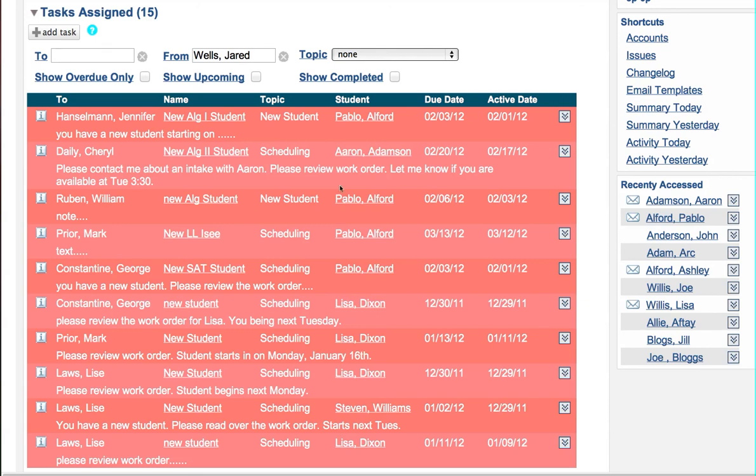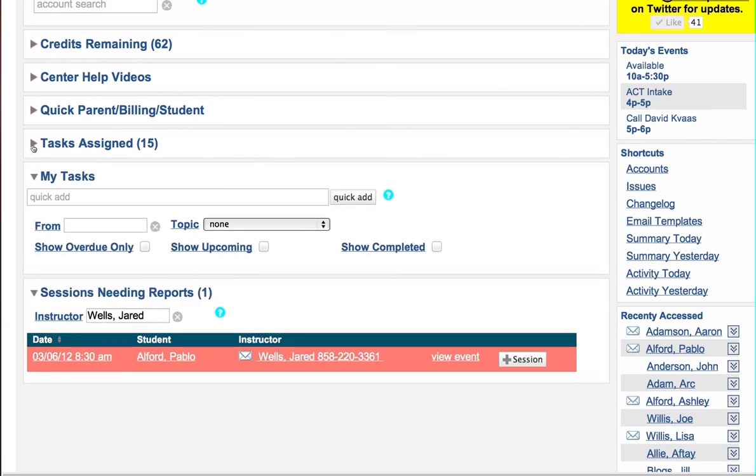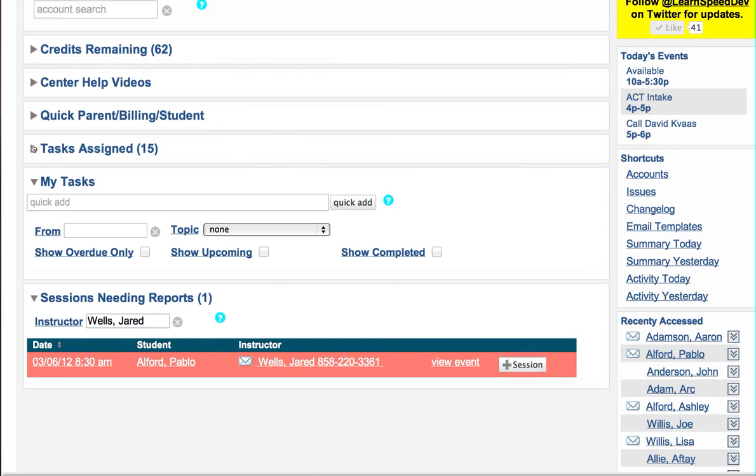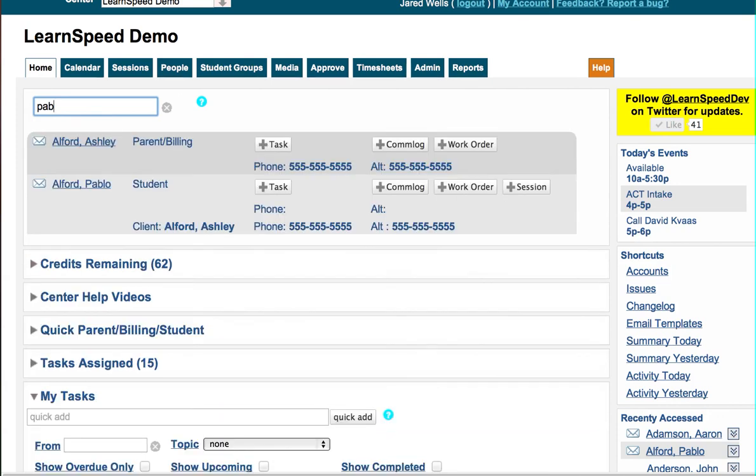So that's tasks in the system. Very useful feature, making sure that we have communication with accountability. There's a second thing I wanted to touch base on really quickly, which is communication logs. And this is when a parent calls in, or an instructor, you're having a conversation, anybody that calls in, we can pull up an account. Let's say Pablo, let's say the parent calling in is talking about Pablo. Now I can see that Ashley is the mother, Pablo is the son.